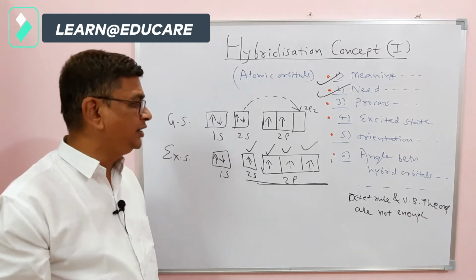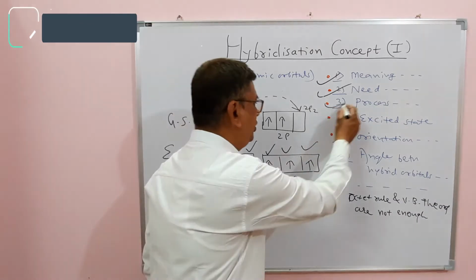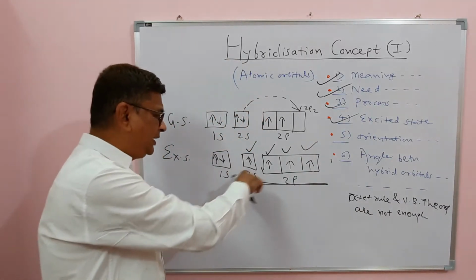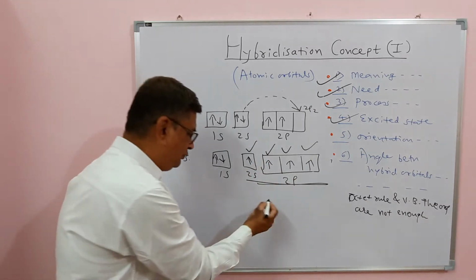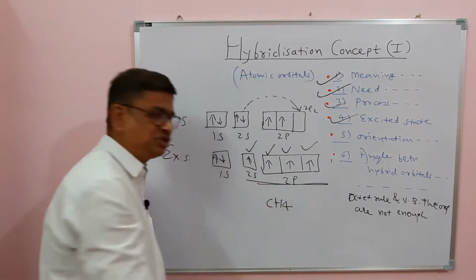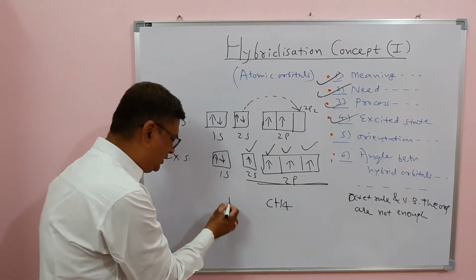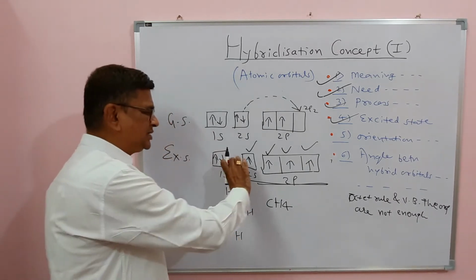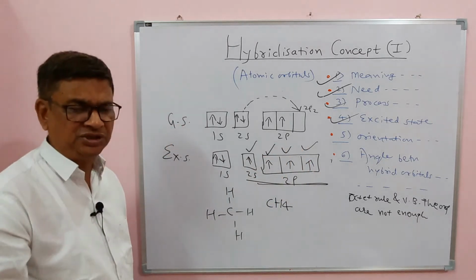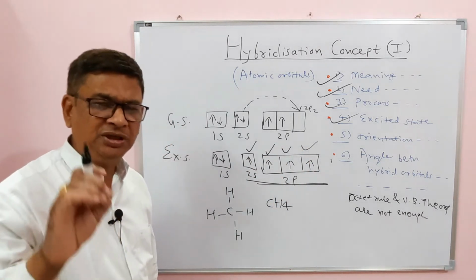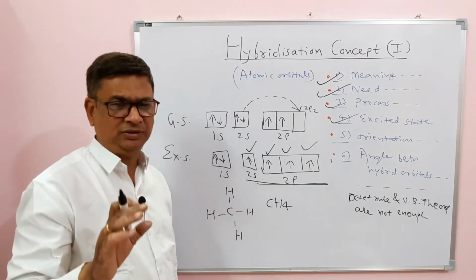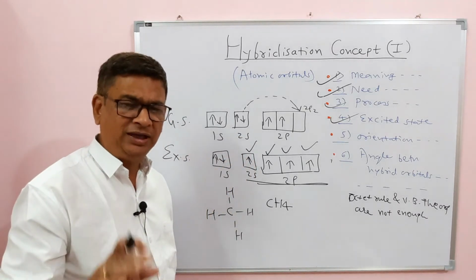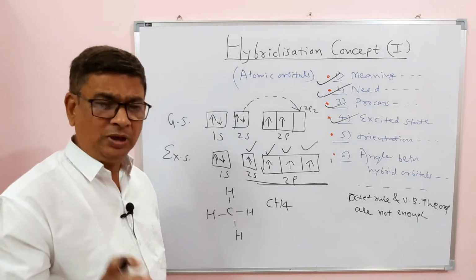But what is needed then to explain the bond equivalence? Bond equivalence, that is when these orbitals will now overlap. Suppose we want to form a methane molecule, CH4. In CH4 there are 4 CH bonds, and suppose that carbon is showing this excited state configuration. Excited state configuration is only for chemical combination. It is not the ground state configuration necessary for that. I mean, not enough for the formation of molecules like methane.